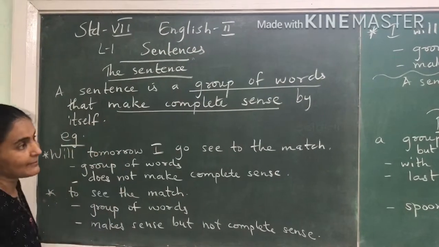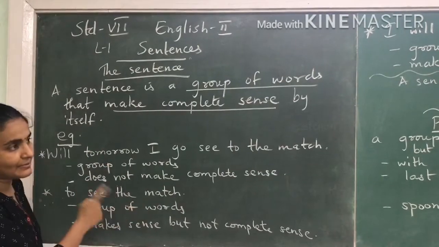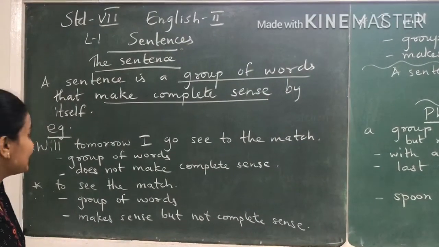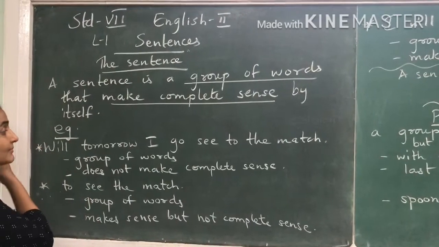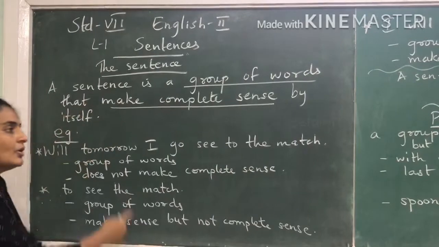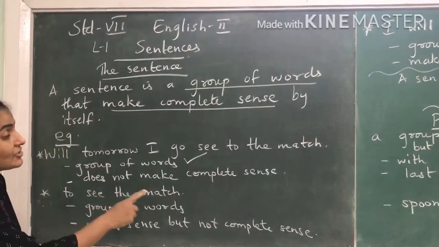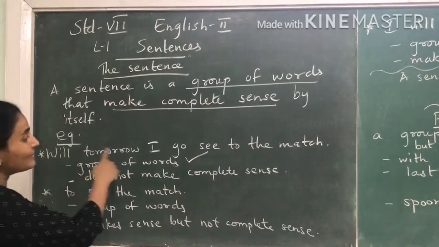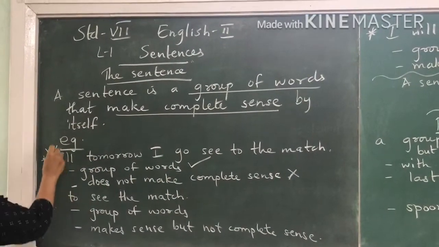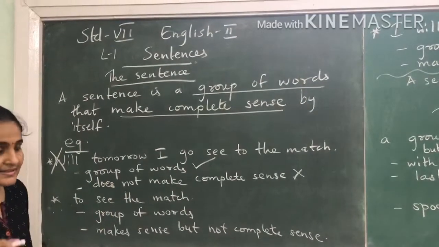Now there are some examples that I have written on the board. This example is already there in your textbook, so you can refer to your textbook also. The first that is written: will tomorrow I go see to the match? Is this a group of words? Yes. Does it make complete sense? No. So do we call this a sentence? No. Why? Because it is a group of words, but it does not make complete sense.